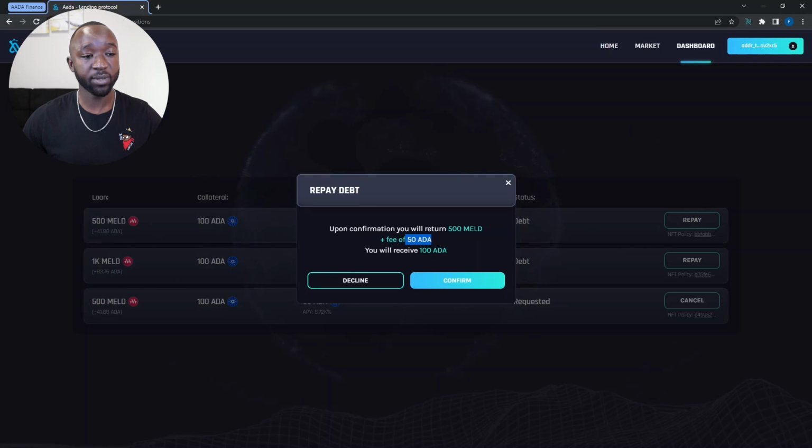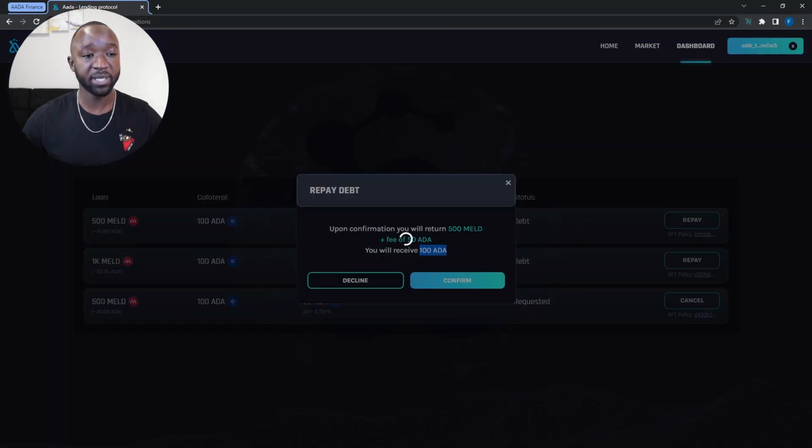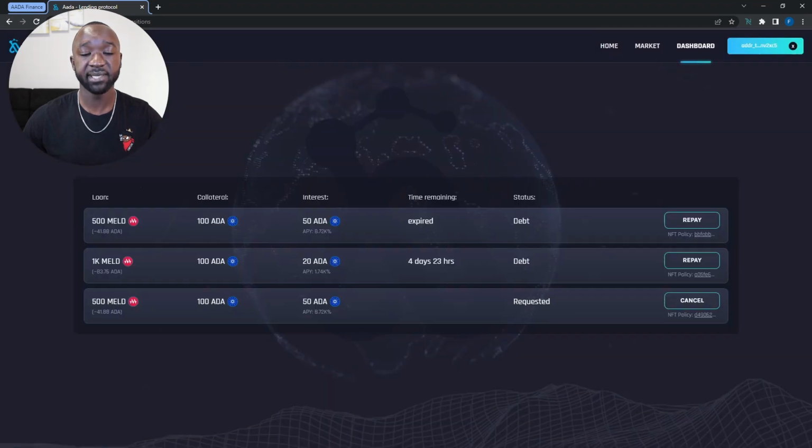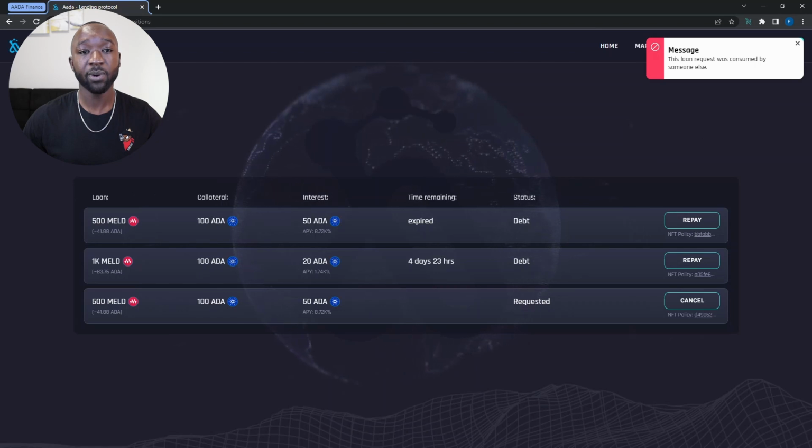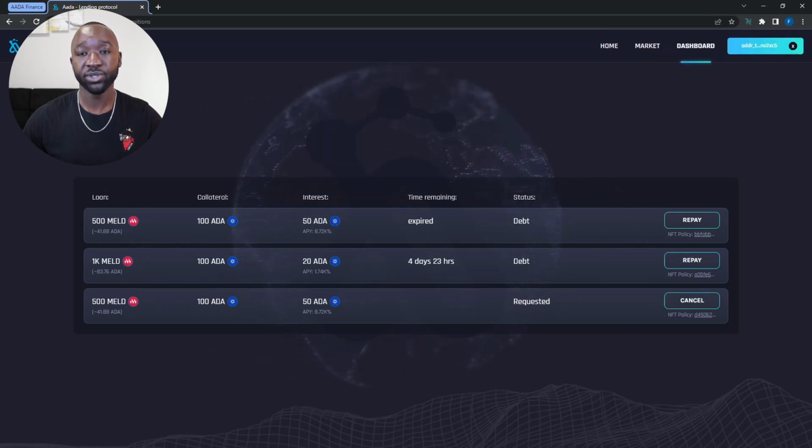Now, in exchange for that, I would receive my 100 AADA, which again was my collateral that I set when I first made the original loan request. If I were to click on the confirm button here, I would be prompted to sign the transaction and submit that to the blockchain. And then once it would be processed, that would then be returned to me. Now it looks like it didn't actually work. I'm not sure what just happened there. But ideally, that's exactly what would occur.